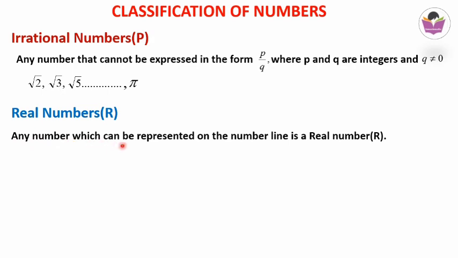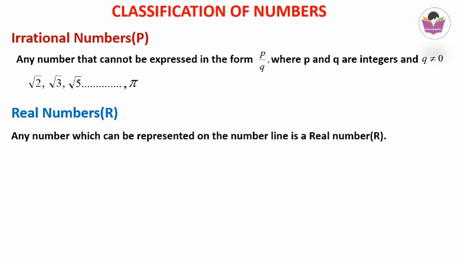The definition of a real number is any number which can be represented on the number line. Means any number you take, whether it is rational or irrational, we can represent it on a number line. You have already learned in the smaller classes how to represent rational numbers on a number line. At the end of this chapter, you will study how to represent irrational numbers on the number line. That means root 2, root 3, root 5 and all. Means both rational and irrational numbers we can represent on a number line. So these numbers together we call real numbers.